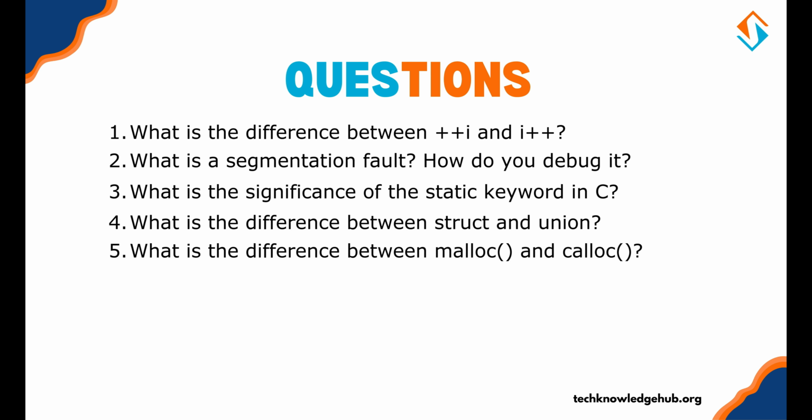The fourth question we have, what is the difference between struct and union? The answer is, in struct, all members have their own memory locations, whereas in union, all members share the same memory space. So the last question we have is, what is the difference between malloc and calloc functions? The answer for this question is that malloc allocates a single block of memory without initializing it, whereas calloc allocates multiple blocks of memory and initializes all of them to 0.